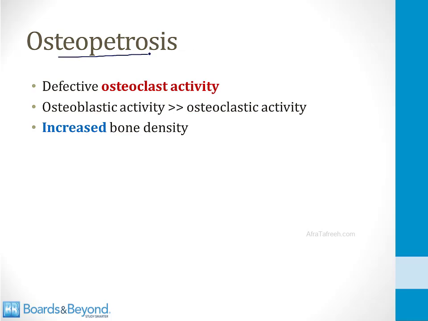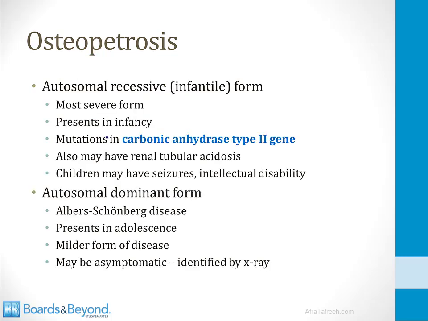In this disorder, there is defective osteoclast activity, and this leads to a situation in terms of bone turnover where osteoblastic activity is more than osteoclastic activity. As a result, there is more bone laid down and there is an increase in bone density. There are a number of forms of this disorder, and you don't need to know all the clinical details for Step 1, but you should be aware that there is an autosomal recessive form, or infantile form, that is the most severe form of the disorder.